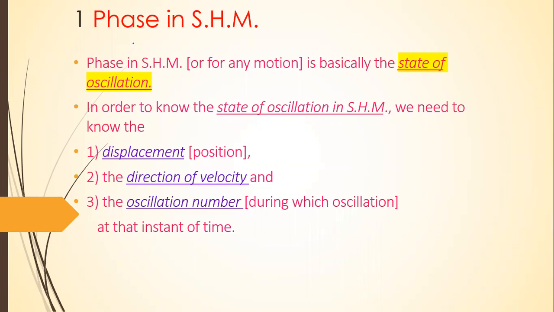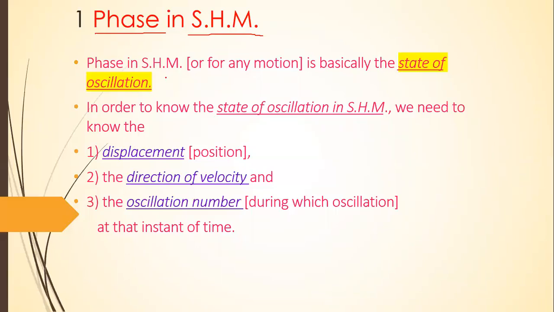Let's see the next point, phase in simple harmonic motion. Phase in simple harmonic motion, or for any motion, is basically the state of oscillation. What is phase?